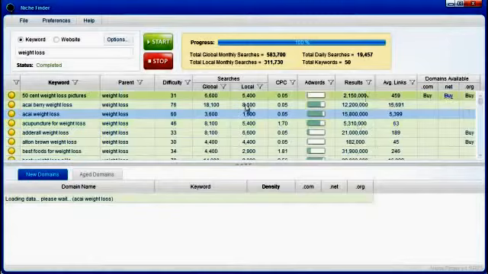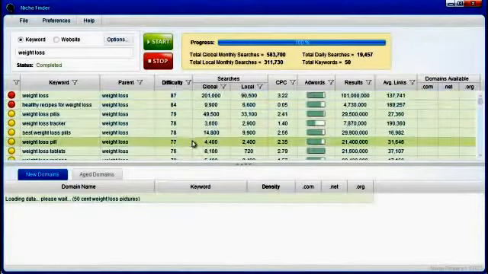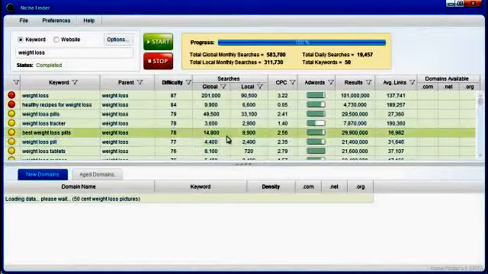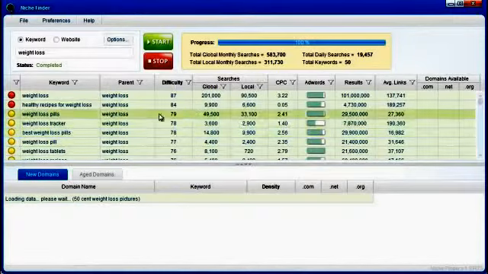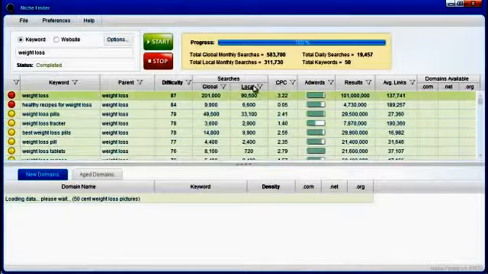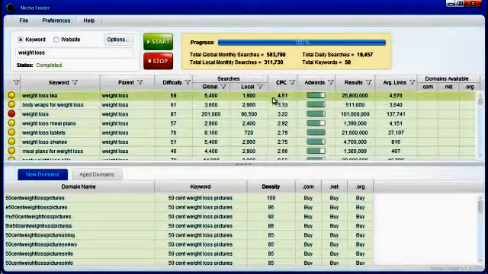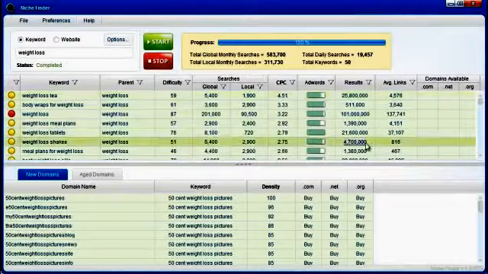Now, real quickly here, I want to make sure that you guys are using Niche Finder to the best of its ability. A quick thing we can do to find the perfect keyword is to first sort the columns by, let's just go by cost per click. So the highest paid keyword is at the top all the way down to the bottom.